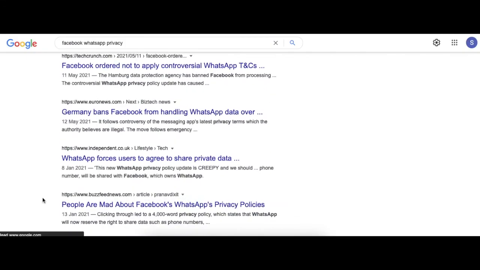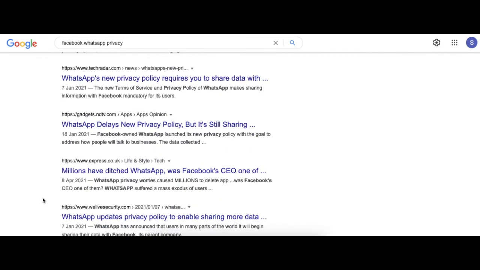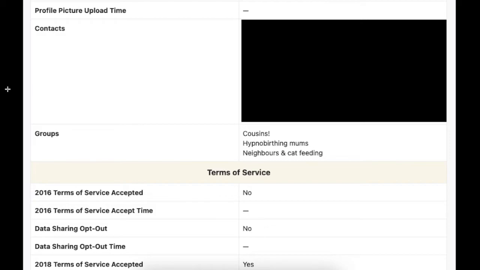And so with WhatsApp, there's always this question of how is Facebook going to try to monetize WhatsApp user data in the future, as well as what insights are they able to glean about the user base in the present.